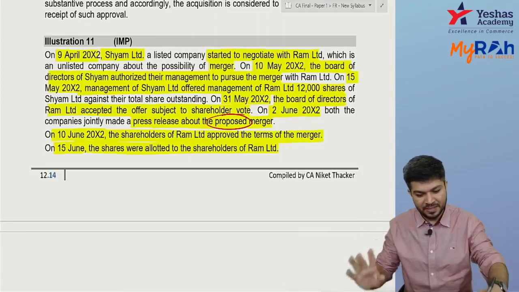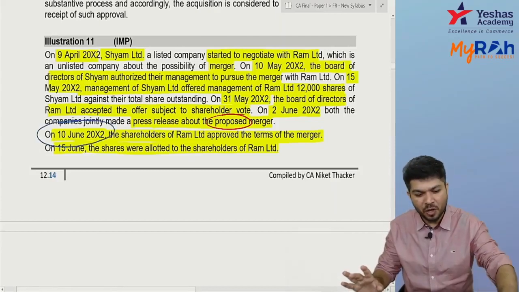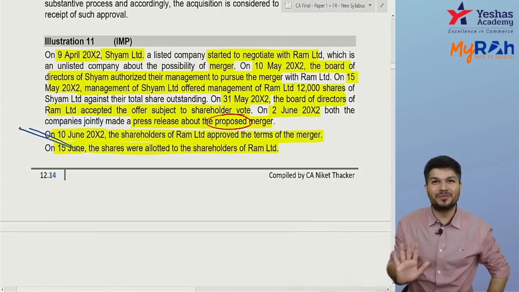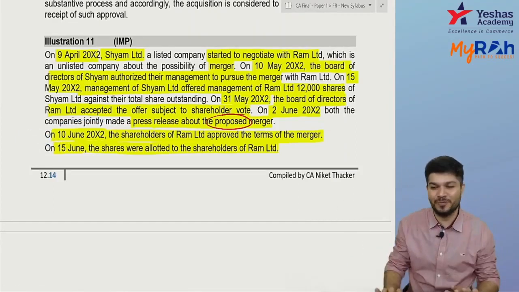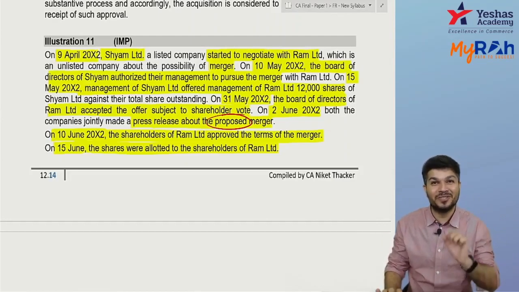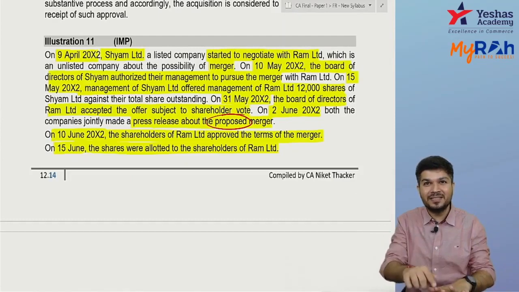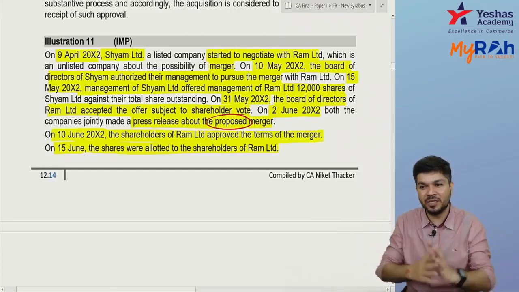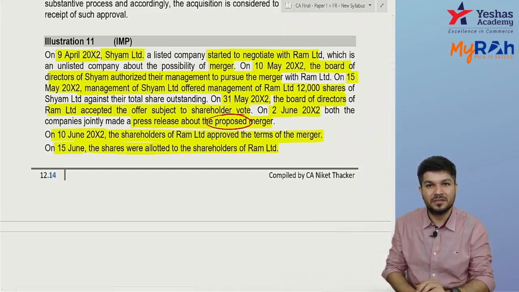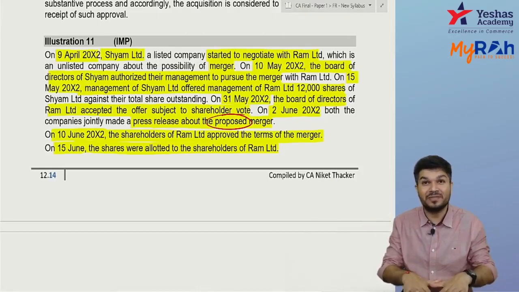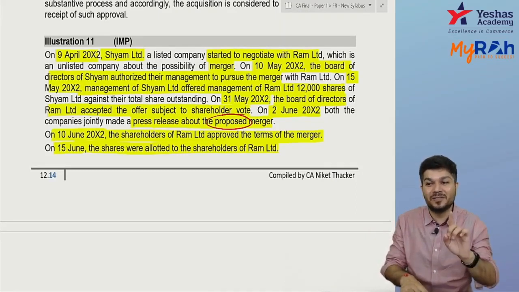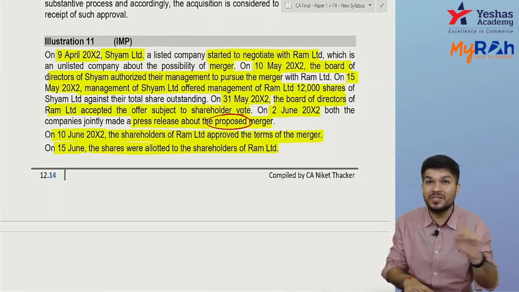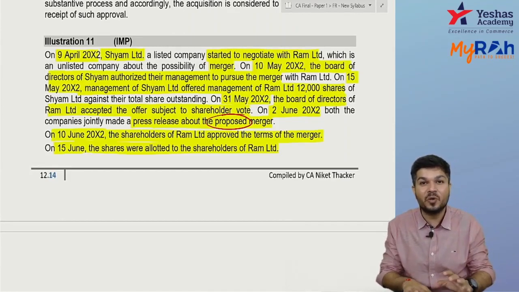Okay, question. Shareholders approved on 10th June. Did you get control on 10th June? Are they telling that now they are giving you the control on 10th June? You can have the directors appointed on 10th June. The shareholders approved on 10th June. Did you get control on 10th June? Answer is no. The question is silent. They just said shareholders approved on 10th June. And generally control comes when you pay PC.